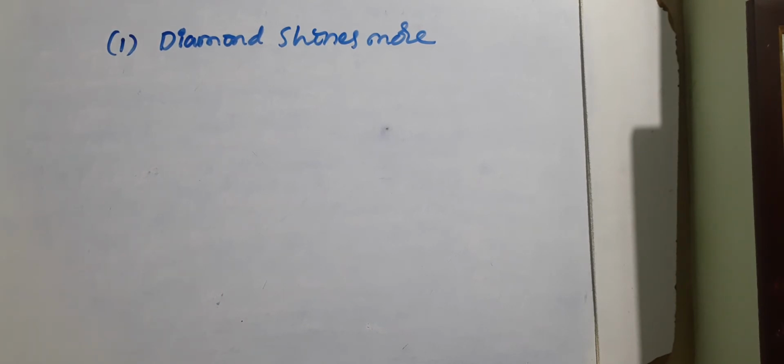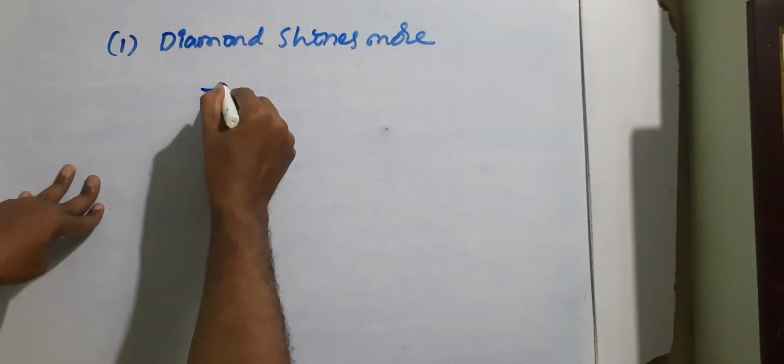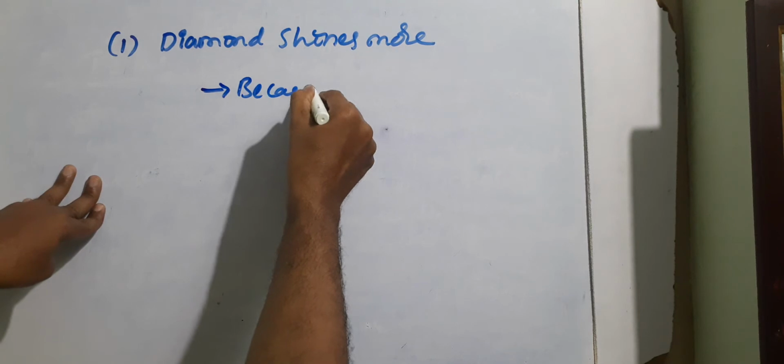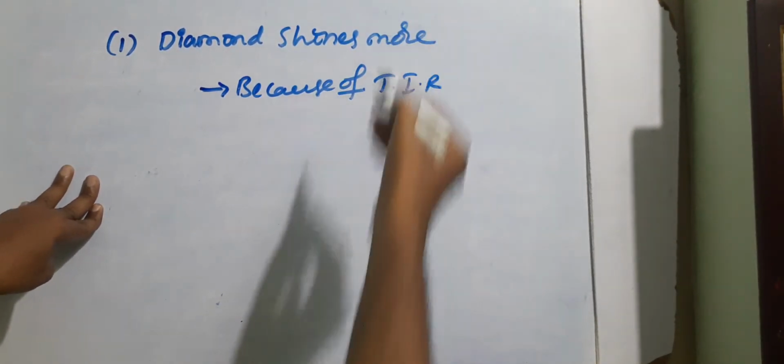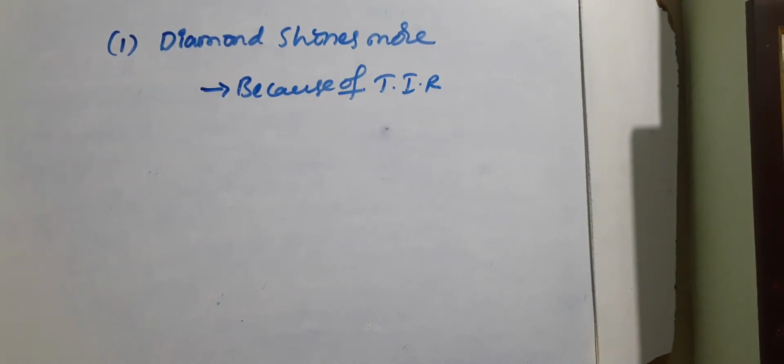The reason behind this is total internal reflection. Because of total internal reflection, the diamond shines more than any other material made into a diamond shape.